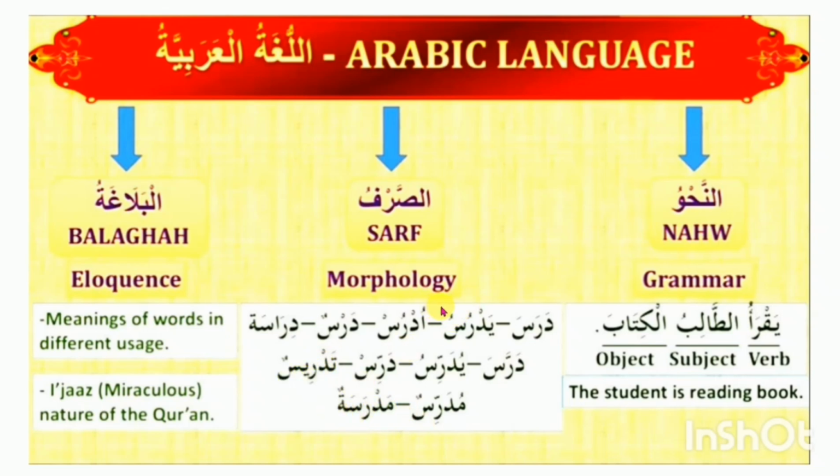This is morphology. And third is al-balagha. Al-balagha means eloquence. Eloquence means a single word has different uses in different sentences. This means eloquence. Today I will discuss the introduction of an-nahu, or grammar. Please, let's start.